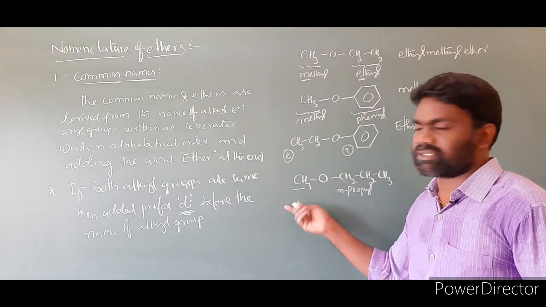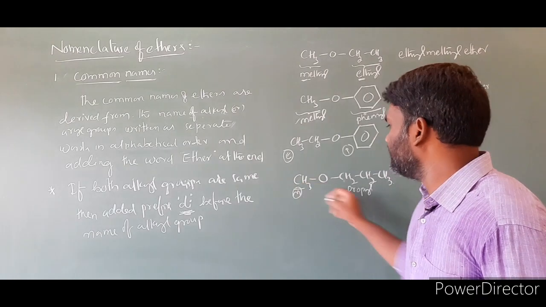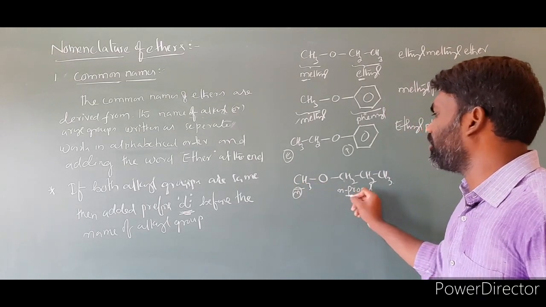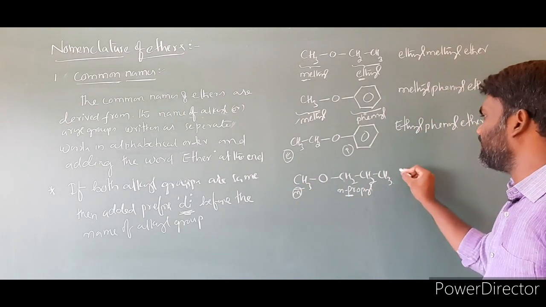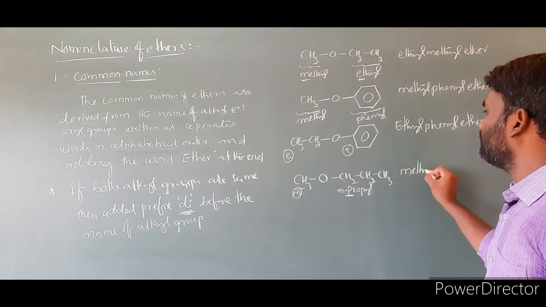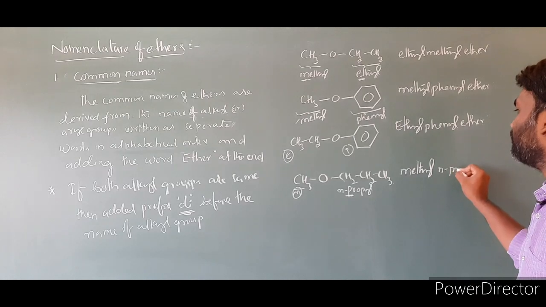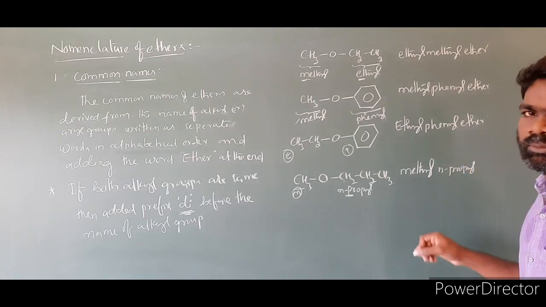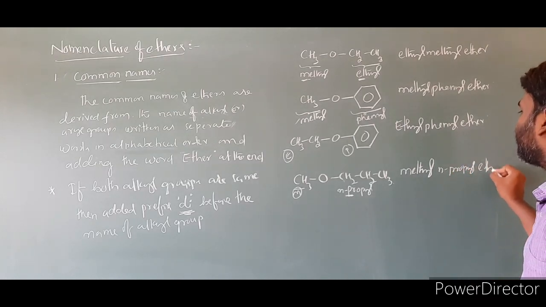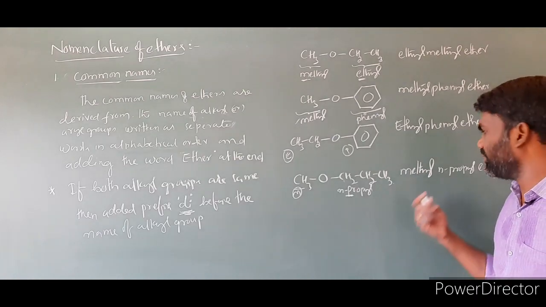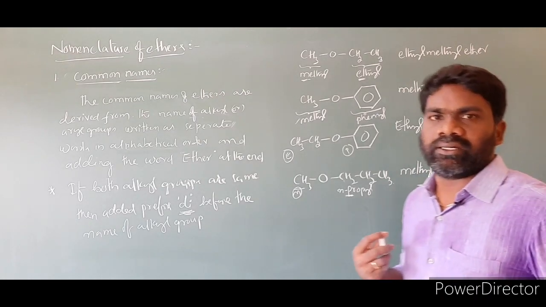This is methyl, this is propyl. So M will come first, and P we have to consider for propyl. So the name is methyl n-propyl. At the end we have to write ether. So the name of this compound is methyl n-propyl ether.